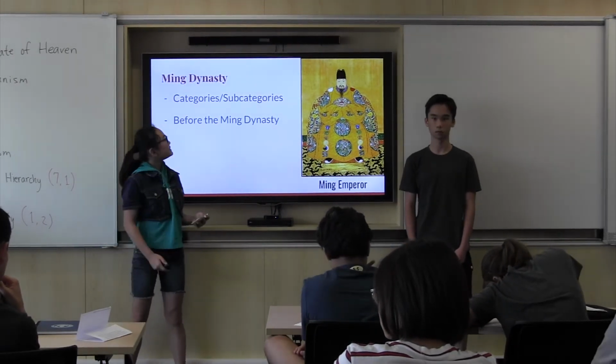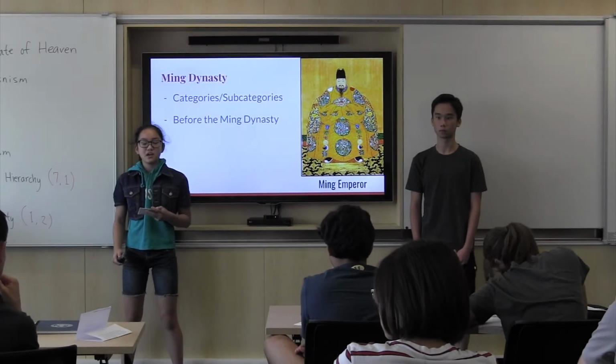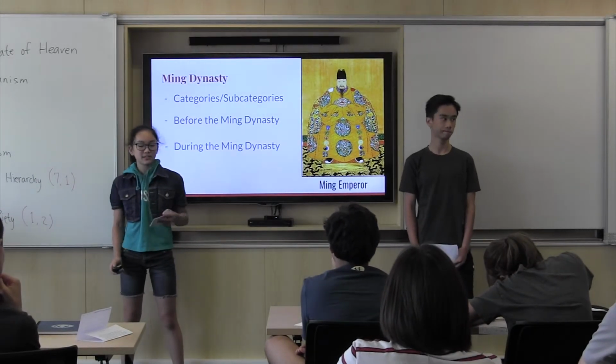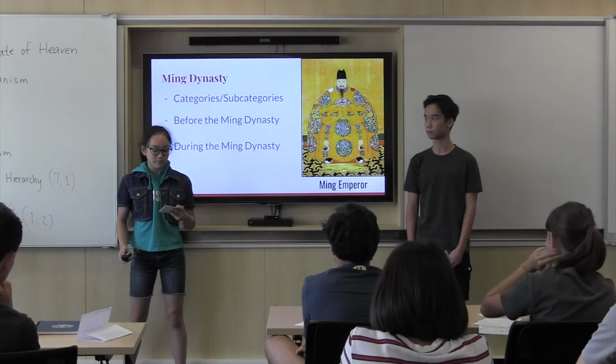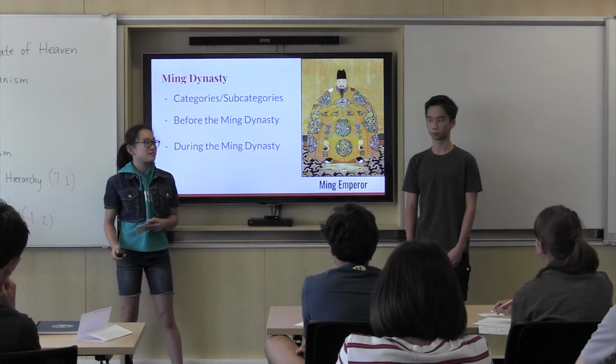Before the Ming Dynasty, the Shi was the most respected, but during the Ming Dynasty, capitalism helped the Shang, which was the lowest class, rise, and more common people took part in businesses.